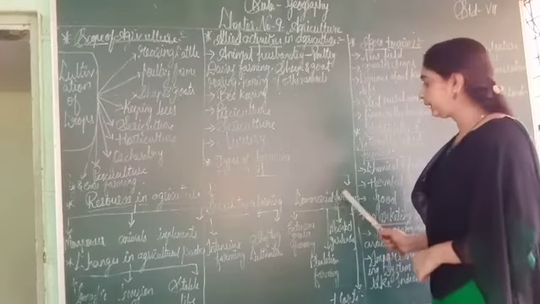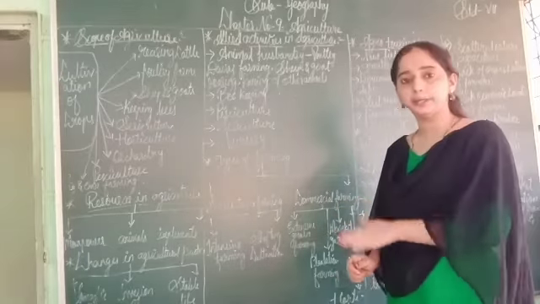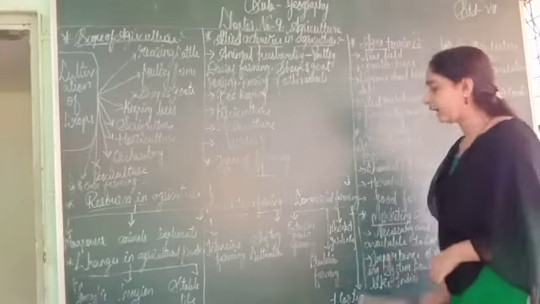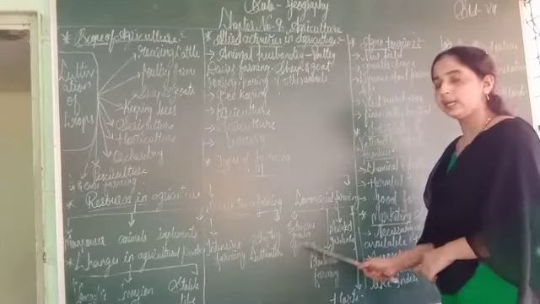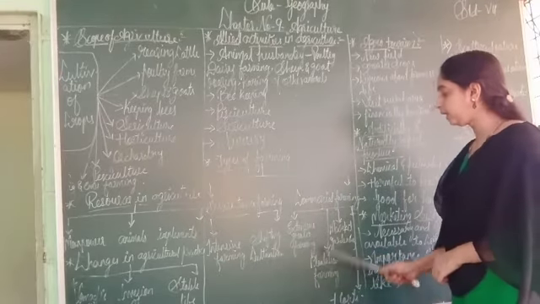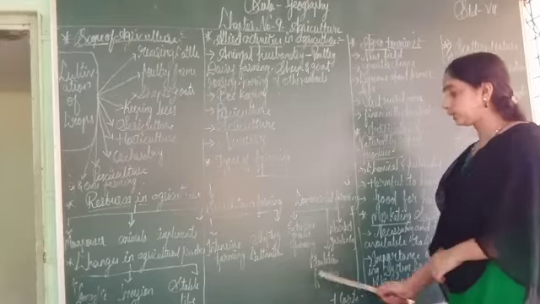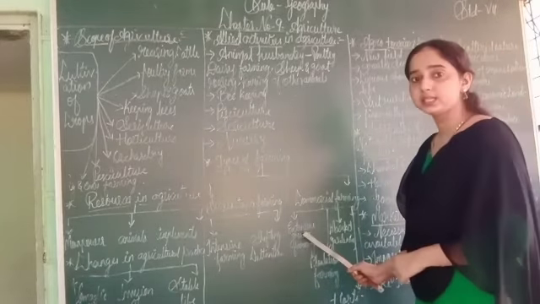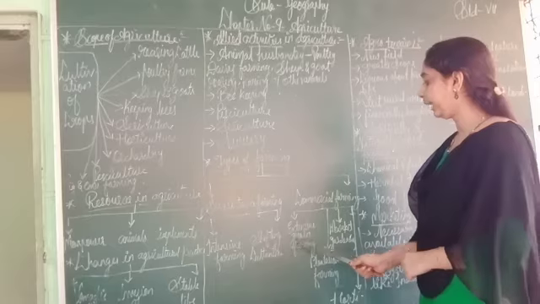The next topic is commercial farming. Commercial farming is also a part of farming. We have four subtypes of farming. The first one is extensive grain farming, second is plantation farming, third is market gardening, and the fourth one is horticulture. So let us see the first subtype of commercial farming, that is extensive grain farming.